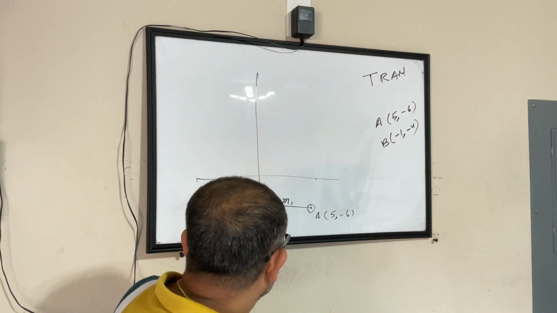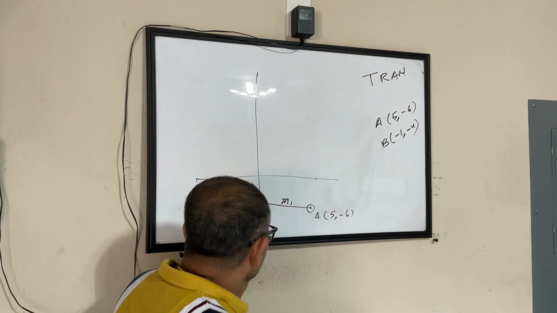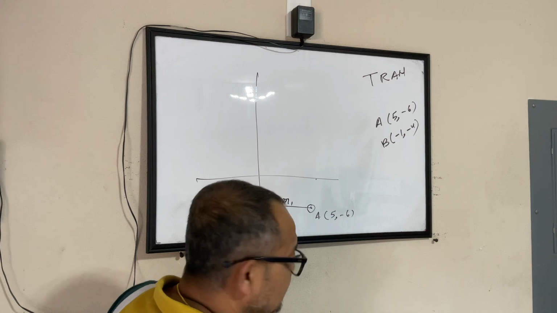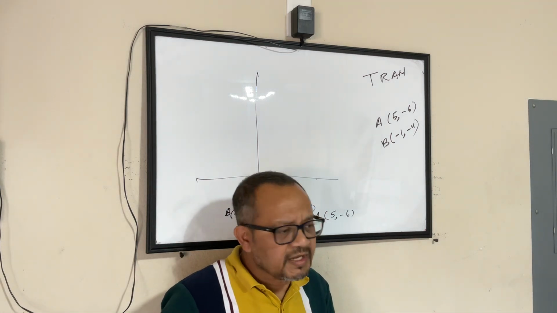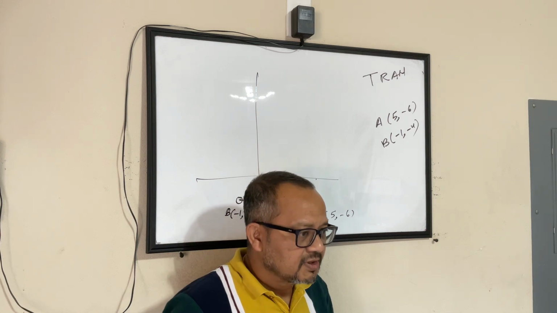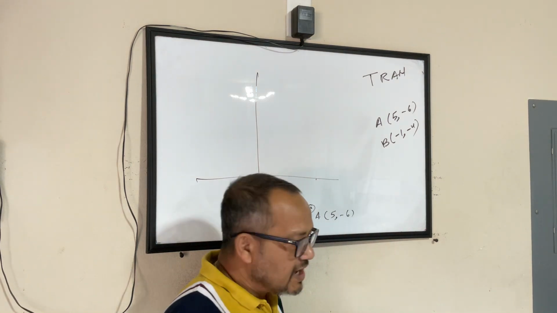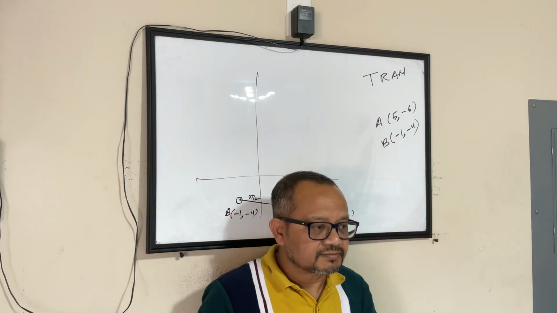Now, that is what we have to find out. One thing we can see: for any point on this y-axis, what will be the value of x? Any point. 0. Yes, Anvita. Any point on the x-axis, what is the value of y?